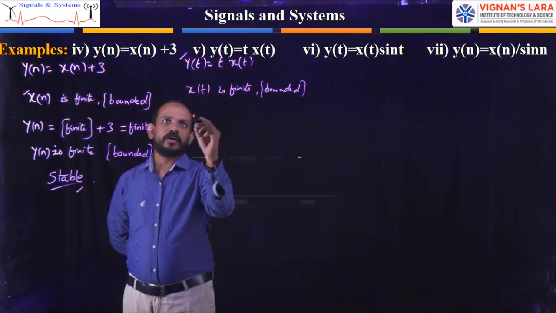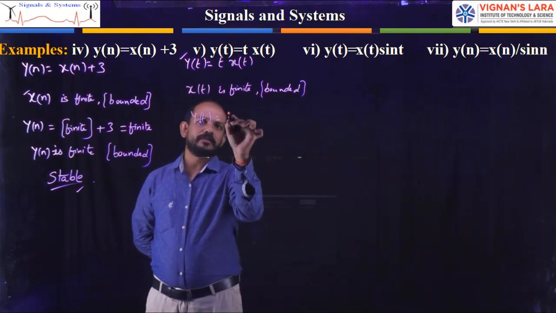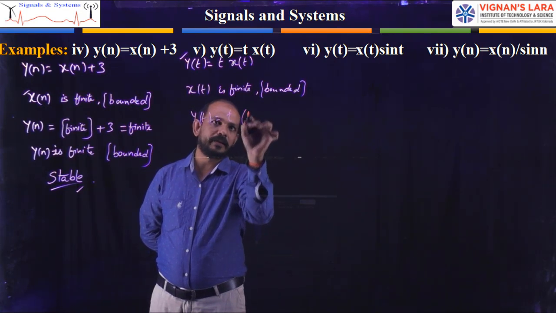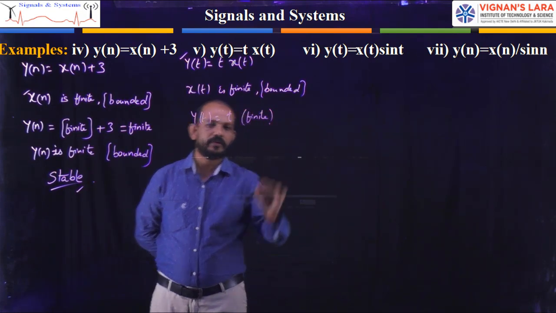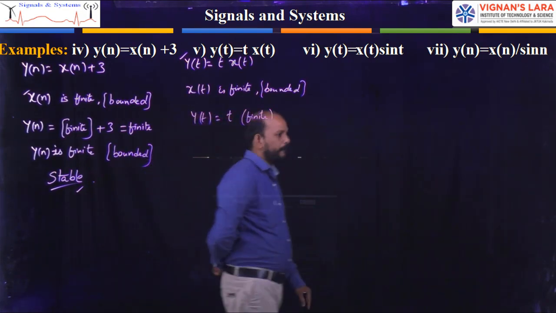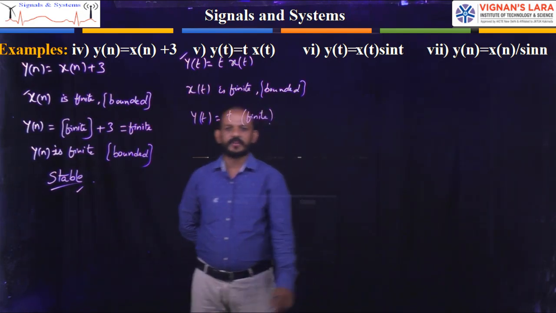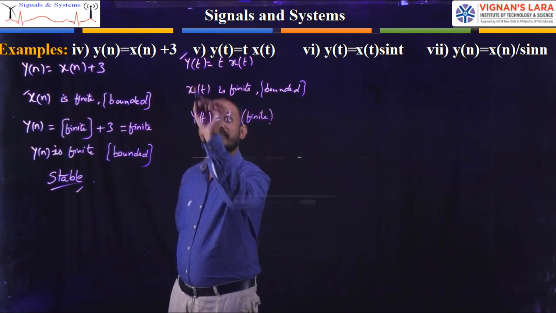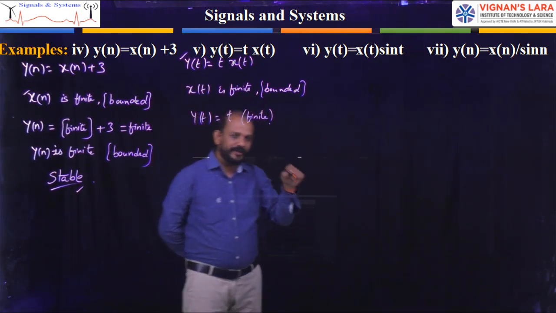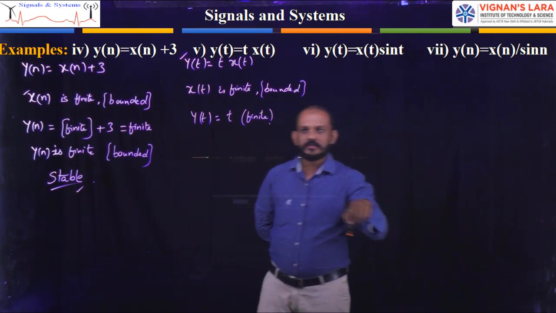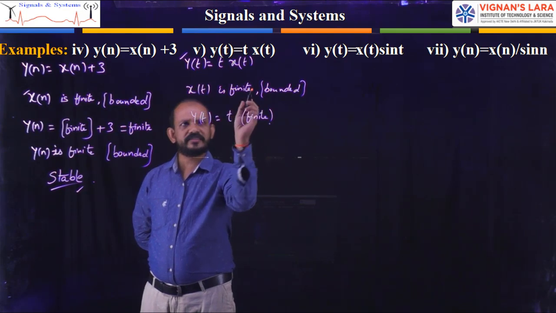Now y of t equal to the variable t multiplied with a finite value. If the variable t is infinite, because I consider only x of t is finite, not t. T is the variable and x of t is the complete signal. So even though t is infinite, x of t is some finite value.